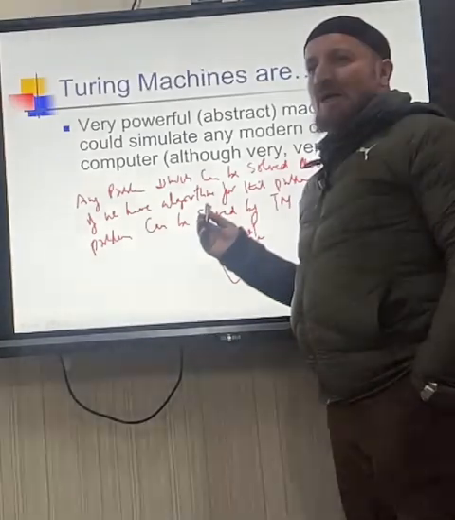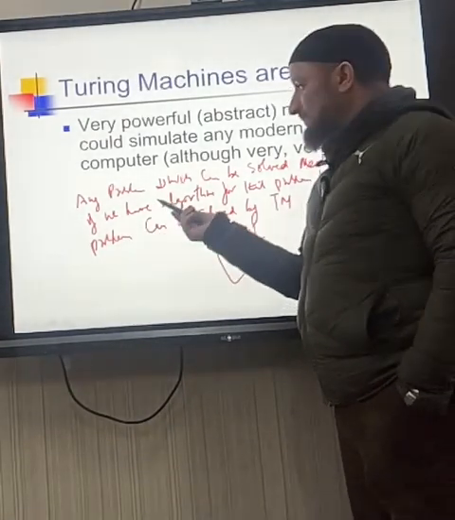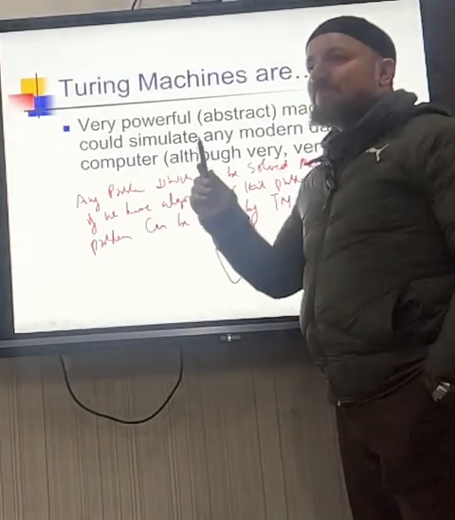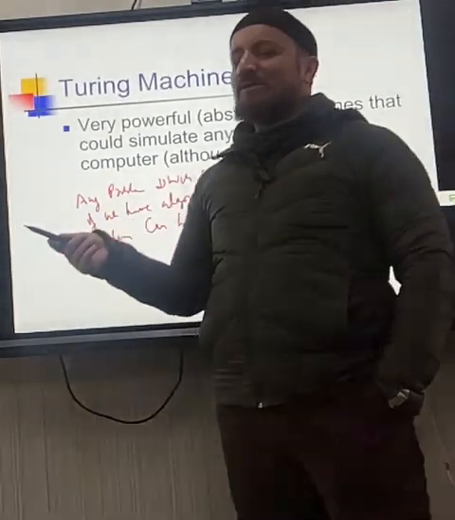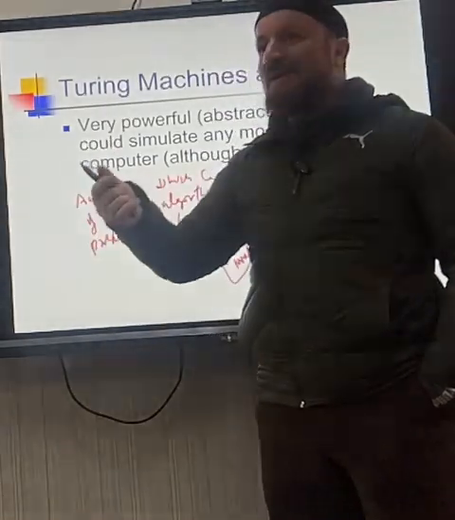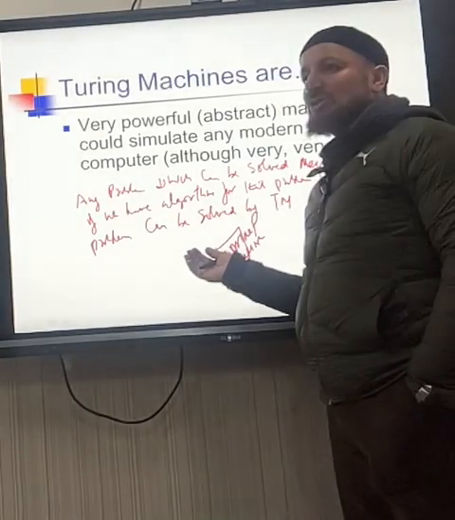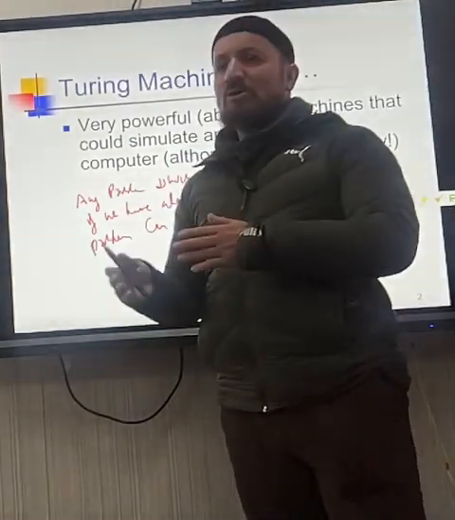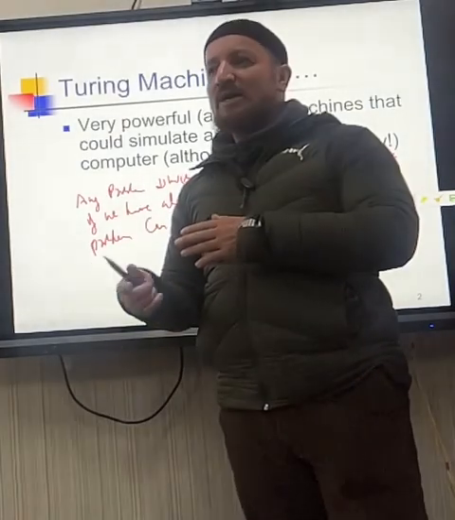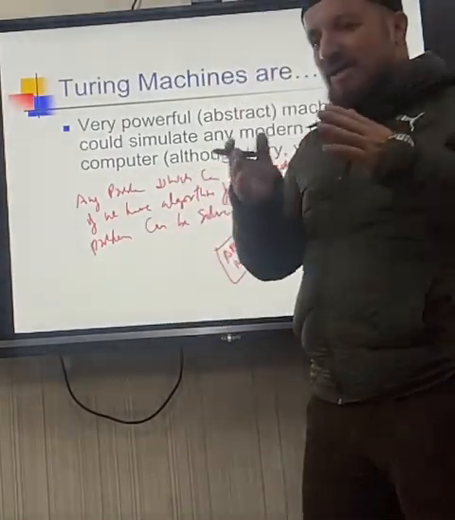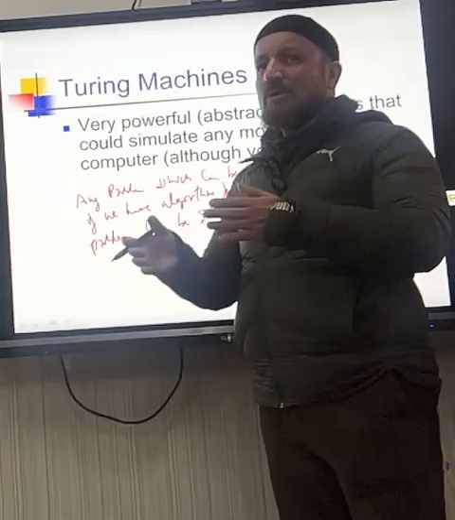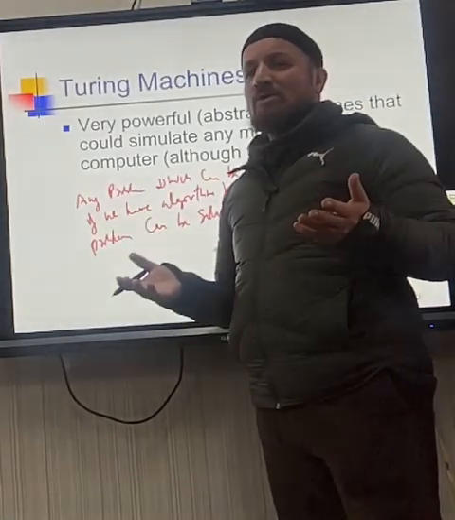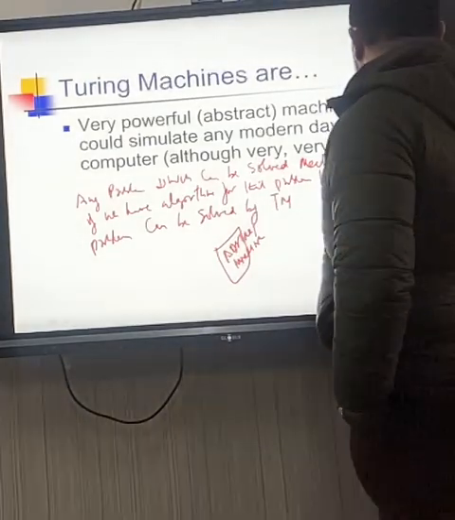Okay? So, if there is no algorithm, that means that problem is non-solvable. If some problem cannot be accepted by Turing machine, that problem is what? Unsolvable. You can't solve it. You getting my point? So, is it computable or non-computable? So, that problem is uncomputable. You can't compute that. You getting the point? Okay.